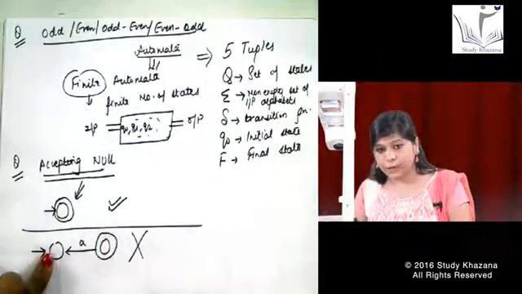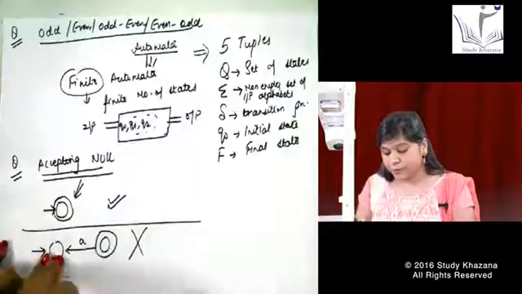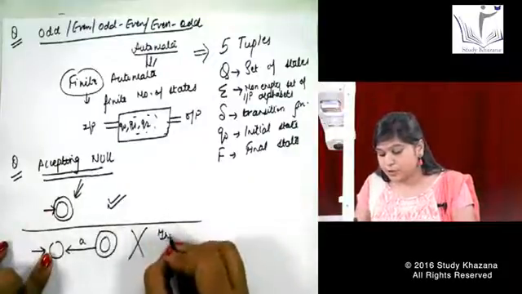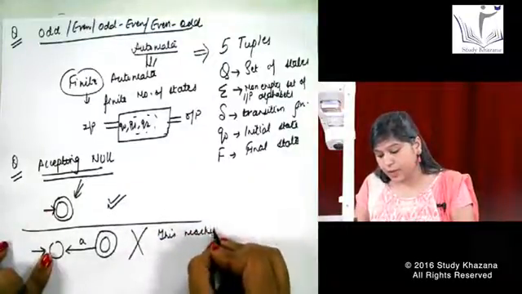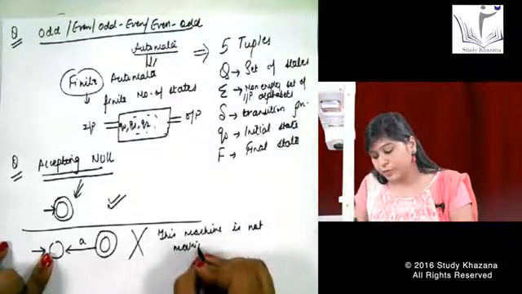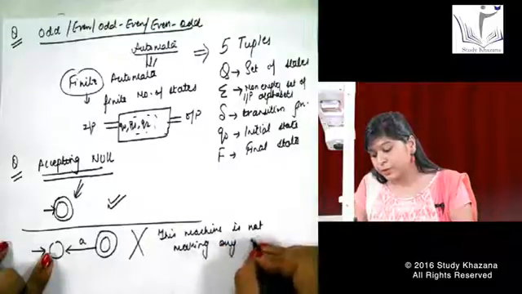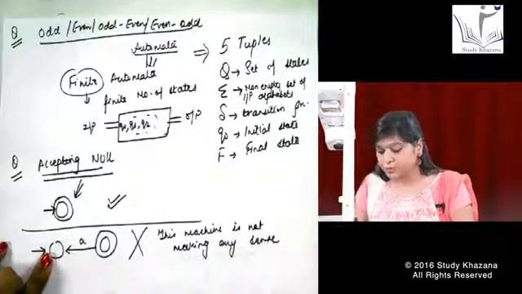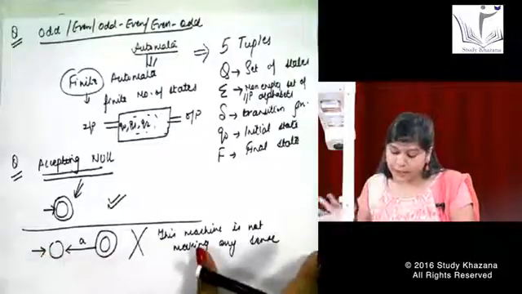In fact, from the final state you are coming to your initial state. This machine is not making any kind of sense. So if you get any such option in your question paper, you can just cross it out because that is not a proper automata at all.